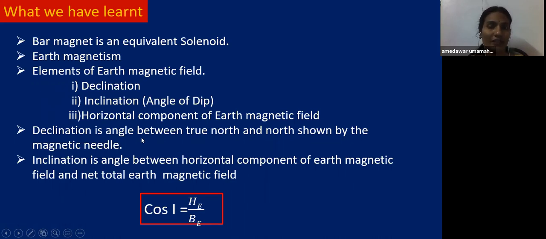Declination is the angle between true north and north shown by the magnetic needle. It is very small, and you can measure it near your place, children. Just hold your compass, and you can easily calculate the declination at your position. And also inclination: just place the magnetic compass vertically, and you can easily calculate the inclination. Inclination is the angle between the horizontal component of the Earth's magnetic field and the net total Earth's magnetic field. The formula for this is cos I equals He by Be, where He is the horizontal component of the Earth's magnetic field and Be is the magnetic field of the Earth.